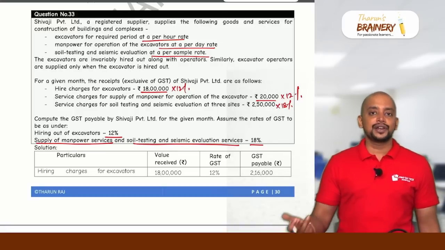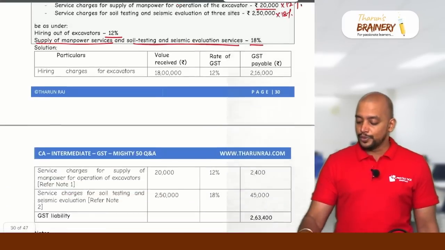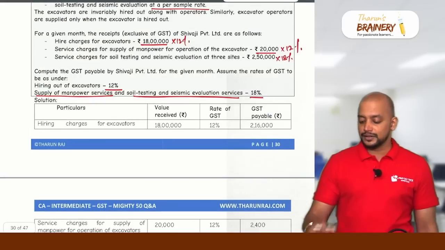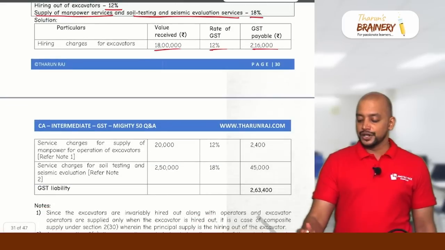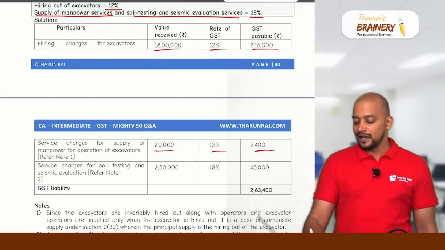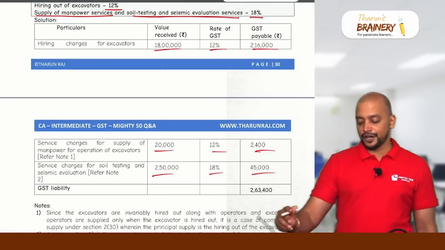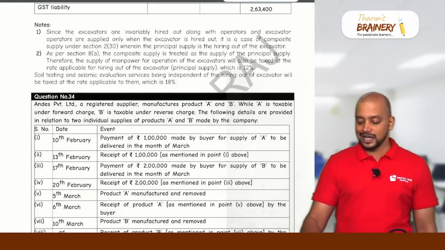So this is a question related to composite supply and mixed supply. So 18 lakhs into 12%, 2,16,000; 20,000 into 12%, 2,400; 2,50,000 into 18%, 45,000. So this is the GST liability.